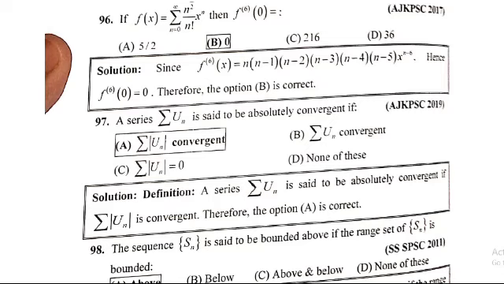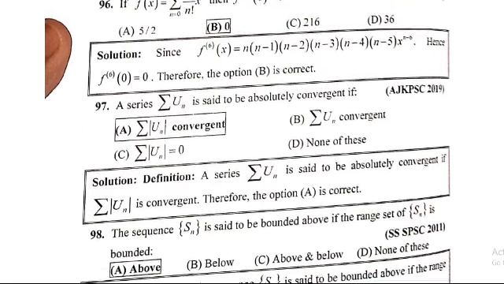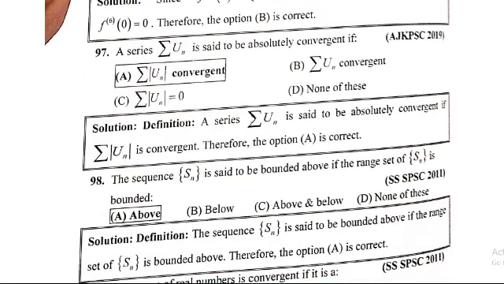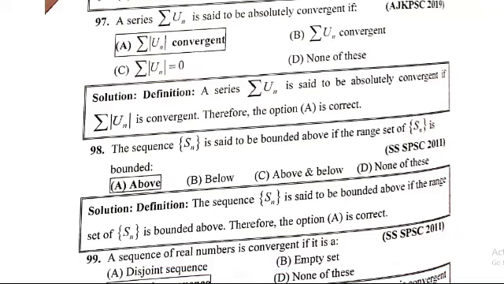Solution, definition: a series Σuₙ is said to be absolutely convergent if Σ|uₙ| is convergent. 98 number: the sequence Sₙ is said to be bounded above if the range set of Sₙ is bounded above. Option A is correct. Definition: the sequence Sₙ is said to be bounded above if the range set of Sₙ is bounded above.